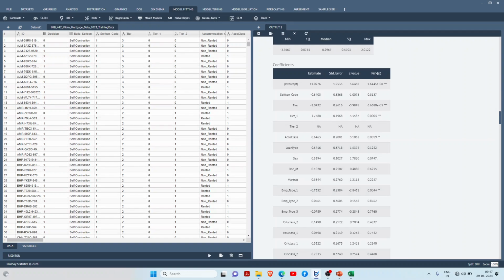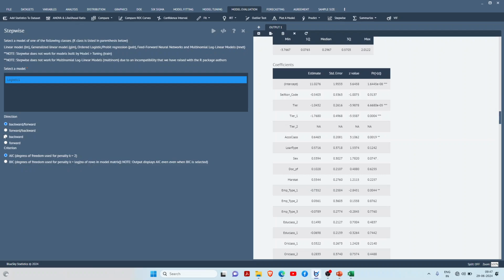So here I am trying to work more on the model. I am going to model evaluation, towards stepwise regression, and I will select forward and also work with BIC.